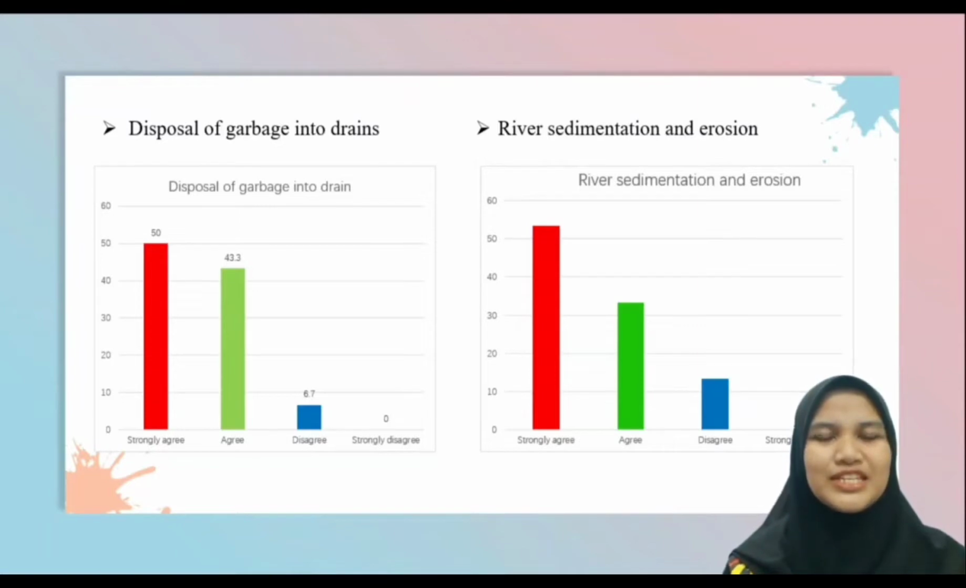For reverse sedimentations and erosions, the percentage who agree is higher, which is 53.3% compared to the percentage who disagree, which is as low as 13.3%. This shows that most of the respondents agreed that reverse sedimentations and erosions caused the floods.